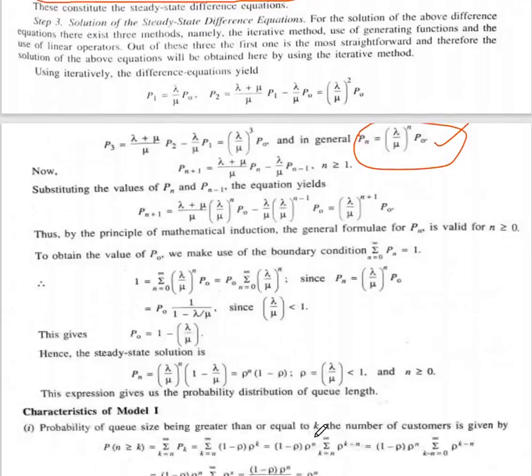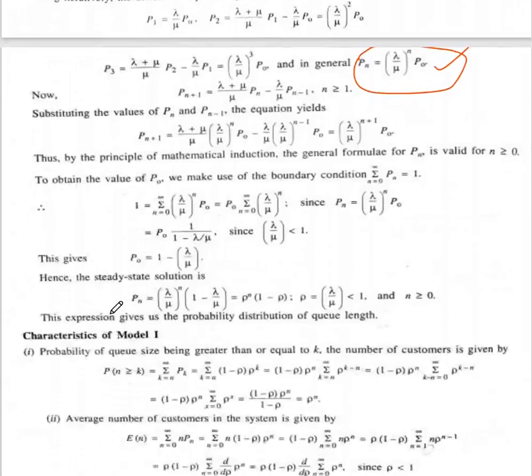Therefore the steady state solution is given as Pn equal to (lambda by mu) to the power n times (1 minus lambda by mu), which is equal to rho to the power n times (1 minus rho), where rho is lambda by mu and is less than 1, for n greater than or equal to 0. This expression gives the probability distribution of the queue length. This is the M/M/1 infinity FIFO queuing model, the first model. Now we will see some characteristics of this model.